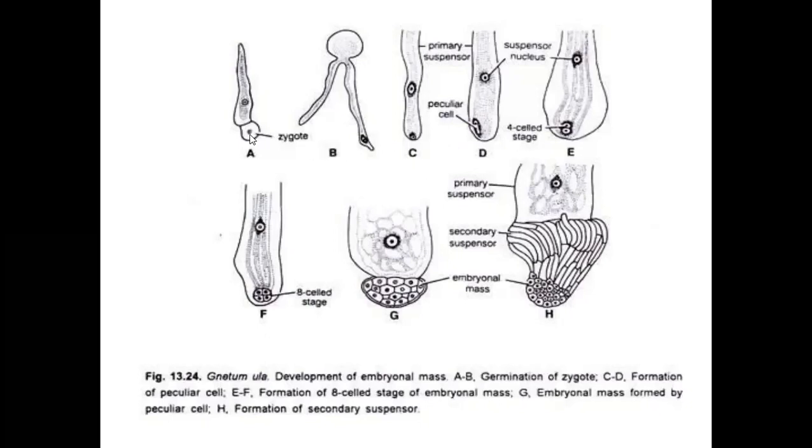By fertilization, a single zygote is formed. The single zygote develops into 4 embryos. In the diagram, only one embryo is given. 4 embryos are developed. From these 4 embryos, any one embryo develops into a complete plantlet. The remaining embryos degenerate or disappear and supply food material to the matured embryo.